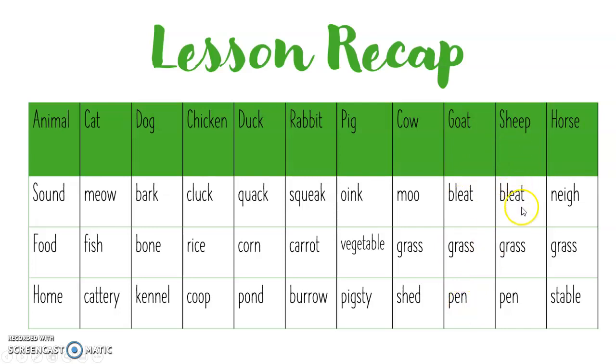A sheep bleats. A sheep eats grass. A sheep lives in the pen. A horse neighs. A horse eats grass. A horse lives in a stable.